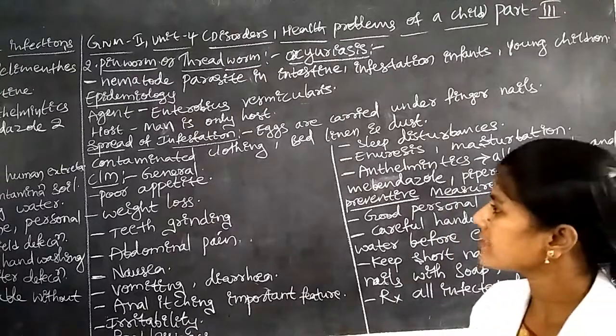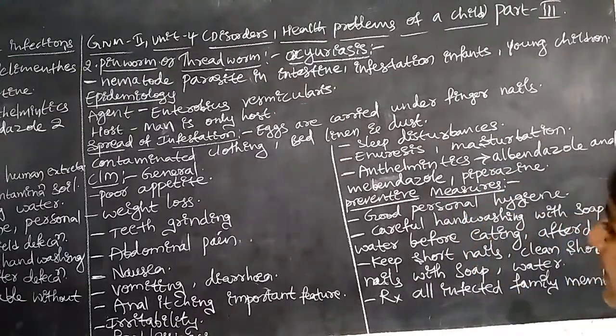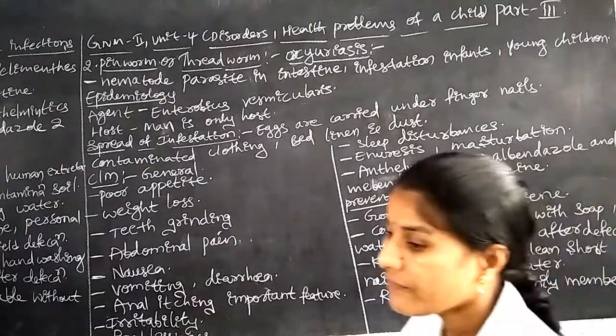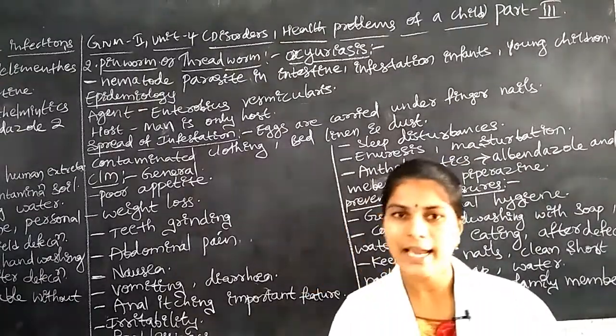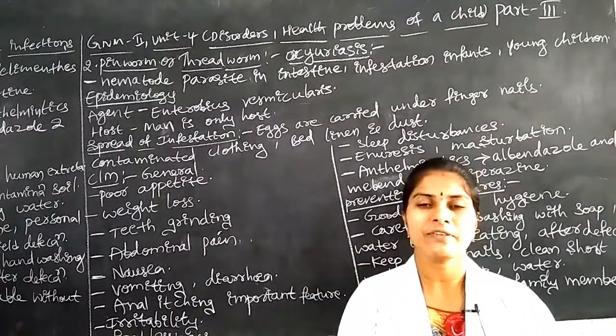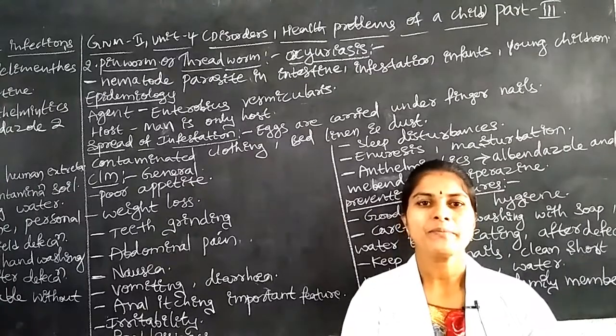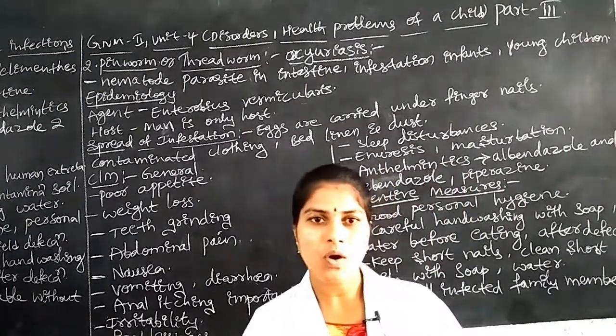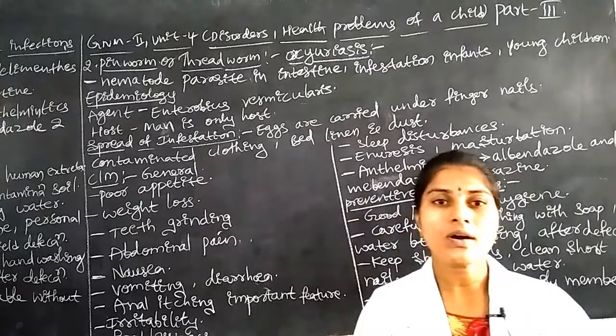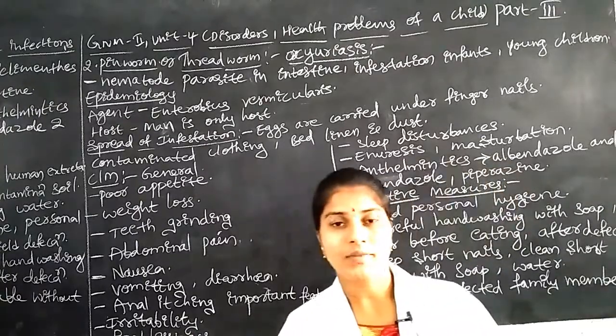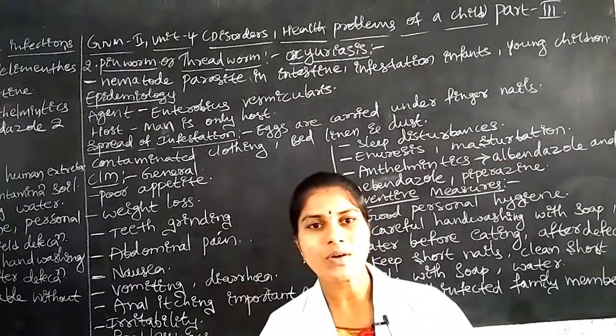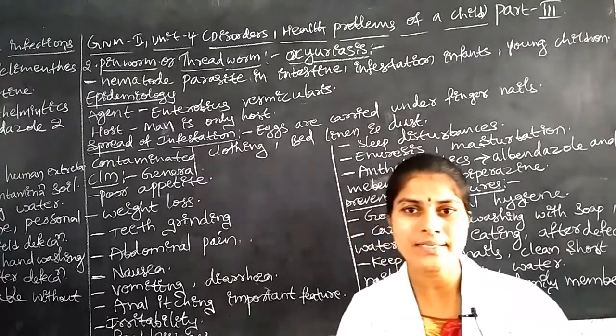Next is contaminated clothing. Once the infection spreads to one child, the child suffers from this infection. The child uses clothes that are not washed neatly or not following hygienic practices.